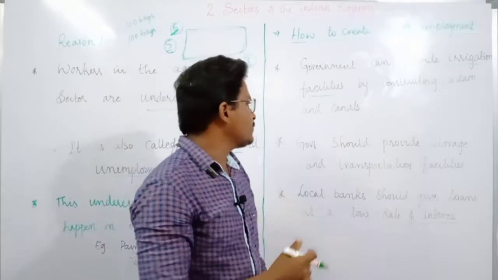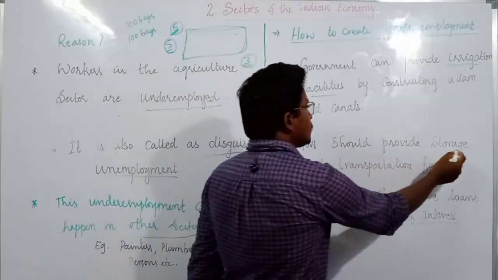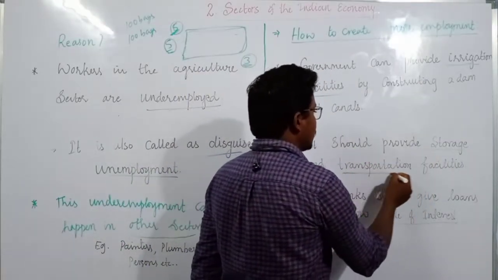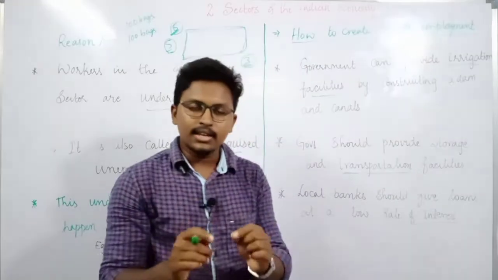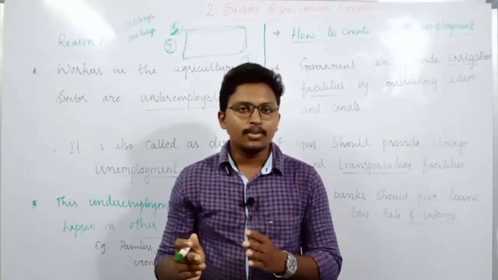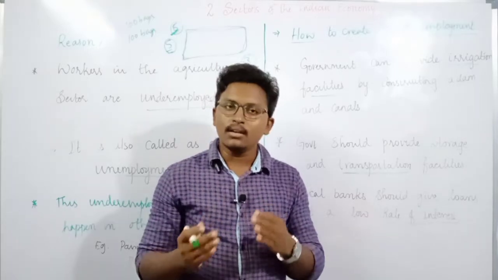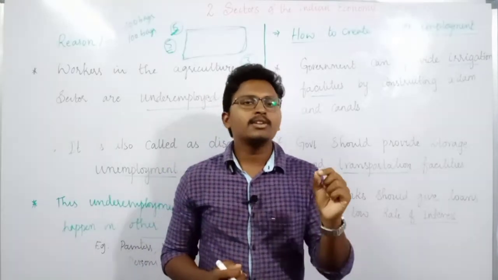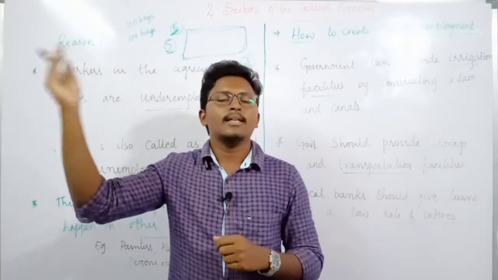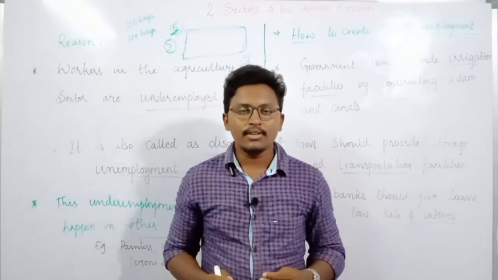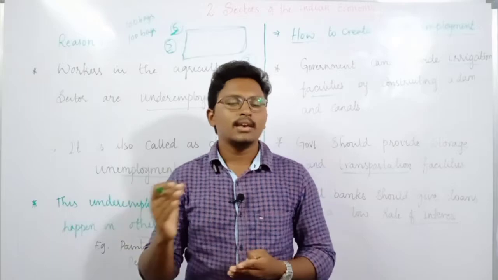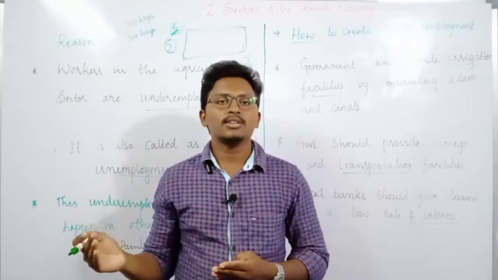At the same time, the government should also provide storage facilities and transportation facilities. Once irrigation facilities are provided, the crop gets more output, and we cannot consume that entire output, we need to store it or sell it in the market. For that we require transport facilities as well as storage facilities.